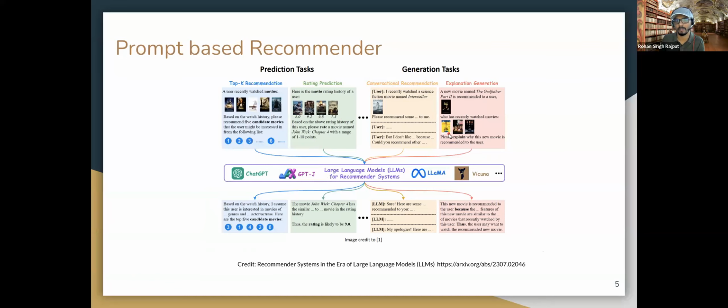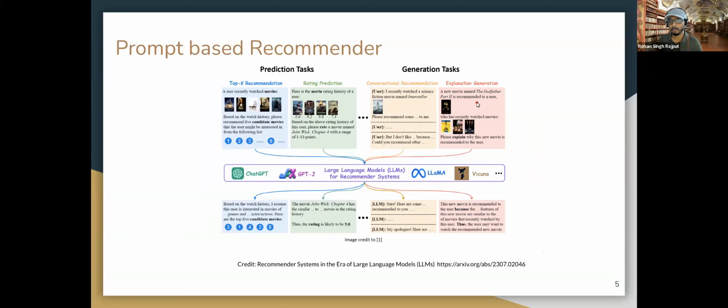Similarly, we can also do generation tasks. Generation tasks are useful where we want to interact with the user, for example, in a conversational recommendation system where a user is telling the system that because I recently watched this movie Interstellar, please recommend something to me. Based on user data, this conversational system can generate some recommendation for this particular user, or can ask more clarifying questions to recommend some movie to them.